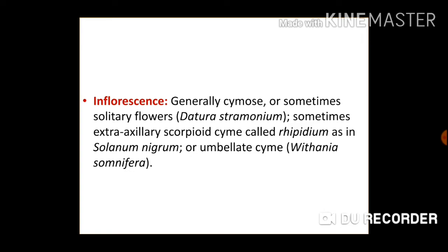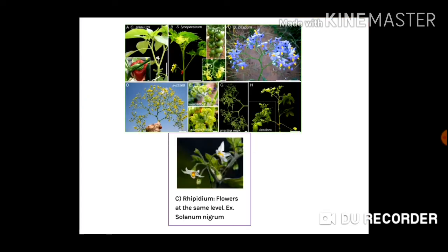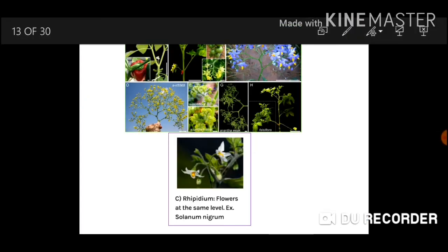Generally the inflorescence is cymose, that is definite inflorescence, and in some plants there are solitary or single flowers like Datura. Here you can see different types of inflorescence. This is a single flower, this is a rhipidium. So here also you can observe the rhipidium of Solanum nigrum, that means flowers at the same level are present.